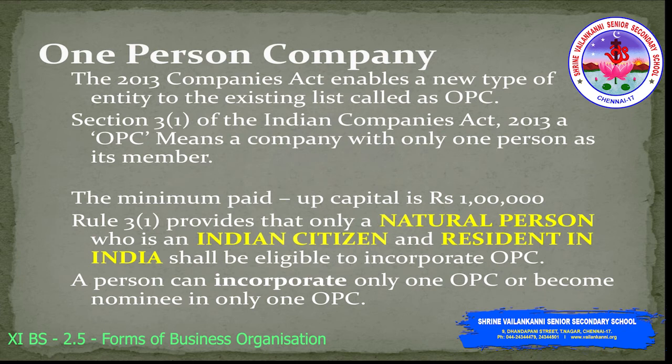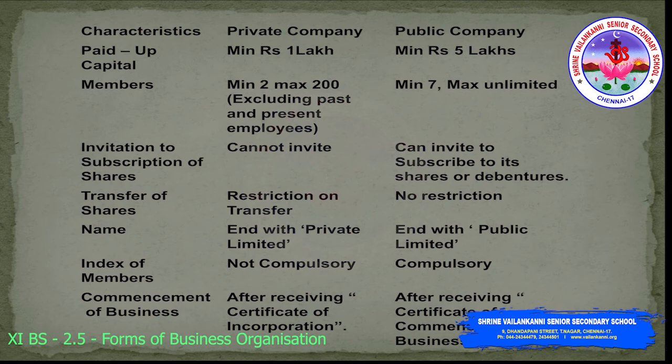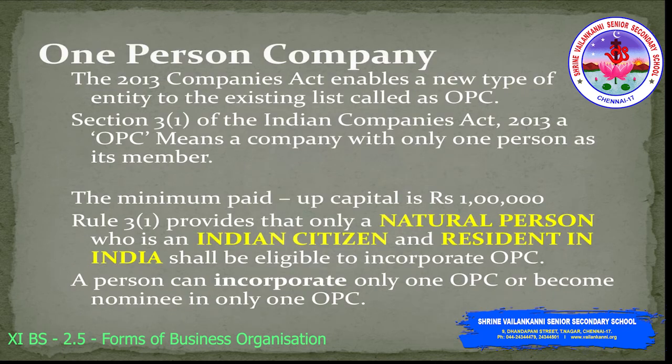It is not a sole proprietorship, but it has all the characteristics of a company, and only one person manages the business. That's called a one-person company. The minimum paid up capital is rupees 1 lakh. Previously, for a private company also the minimum paid up capital was 1 lakh. For a one-person company also the minimum paid up capital is 1 lakh.